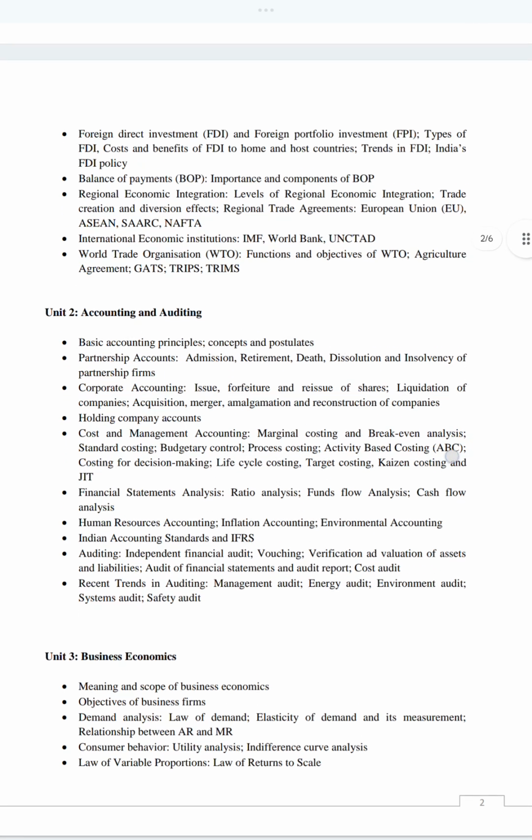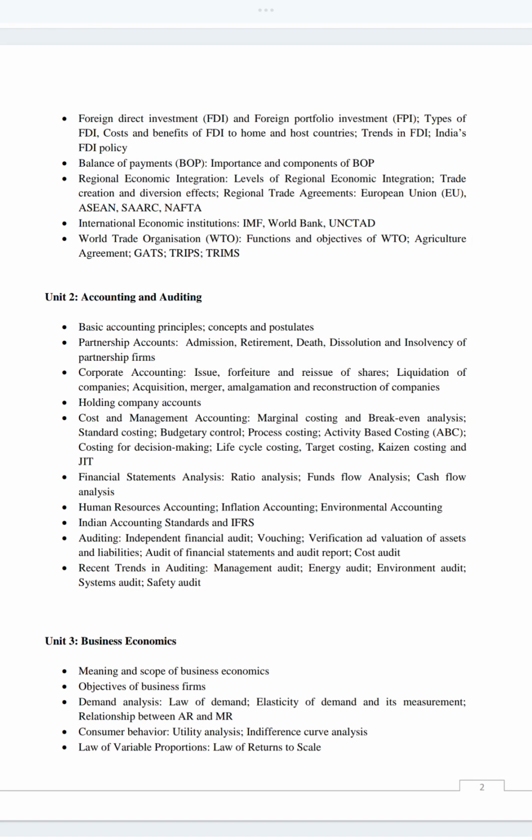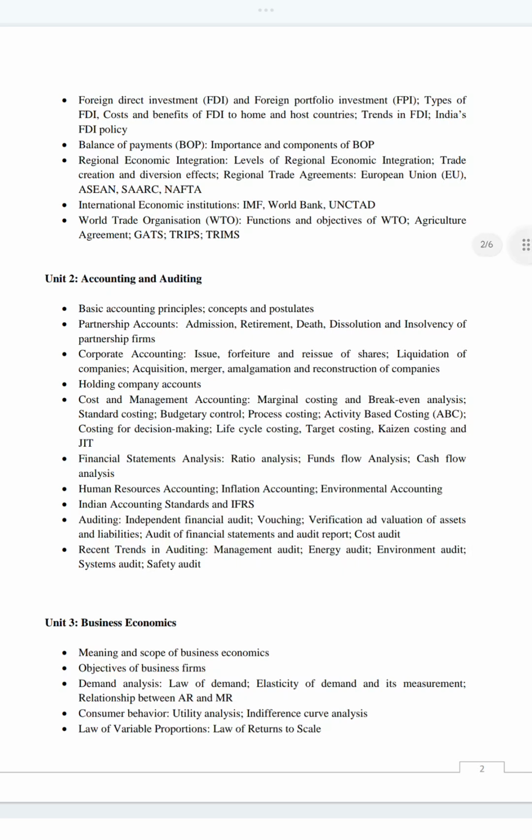Then portfolio investment, obviously. What are the benefits of FDI for host country and home country? What are the trends in the FDI policies? All these things. Then we have BOP, balance of payments, whatever we are receiving into the country, whatever we are doing in import and export.